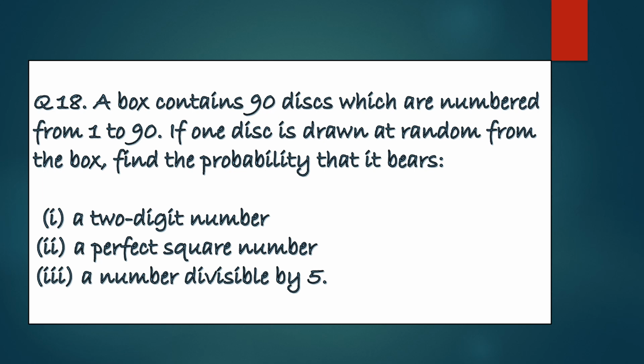Now it has 1 to 90 numbers, right? So numbers are 1, 2, 3, 4, 5, 6, 7, 8, 9, then 10, 11 and till 90. If you see, all these numbers are single digit numbers, right? So remaining all are 2-digit numbers.